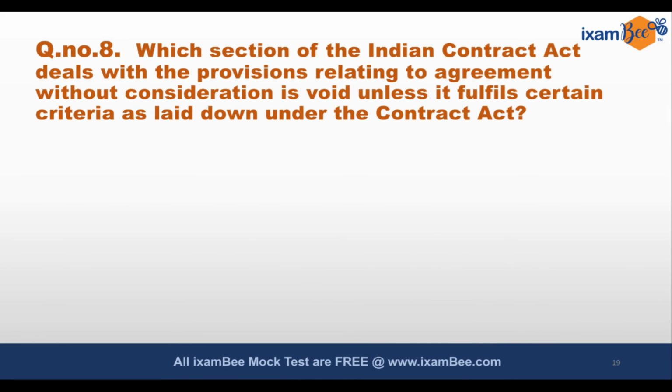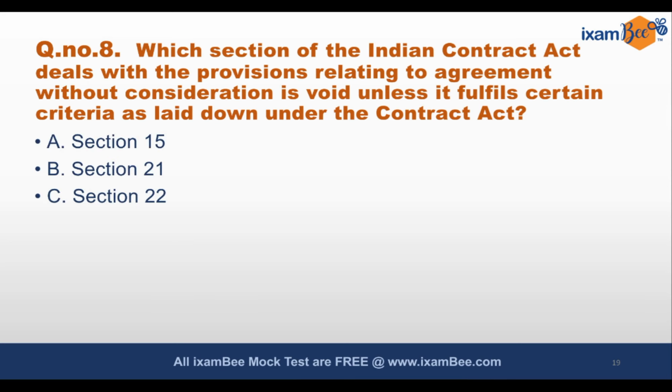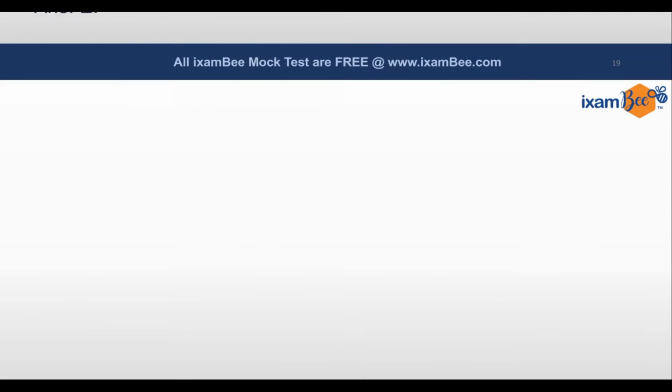Question number 8. Which section of Indian Contract Act deals with provisions relating to agreement without consideration is void unless it fulfills certain criteria as laid down under the Contract Act? And the options are section 15, 21, 22, 24, 25. The correct option is E, that is section 25. This is a direct question. ऐसे डायरेक्ट क्वेश्चन सेक्शन बेस्ड भी कभी कभी पूछे जा सकते हैं कुछ इंपॉर्टेंट एरियाज पे, सो आपको उन तरीके के क्वेश्चंस का भी ध्यान देना है and be prepared.